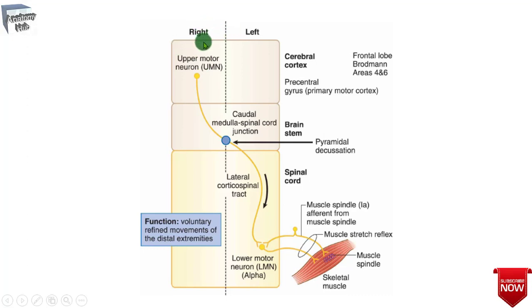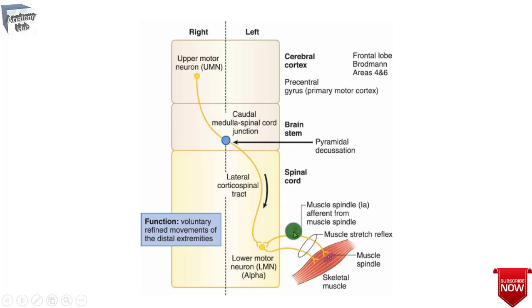Axons of these cortical neurons course downward in the corticospinal tract. Here you have to note that the upper motor neurons have a net inhibitory effect on the muscle stretch reflex. For voluntary contraction, the upper motor neuron fires to the lower motor neuron.